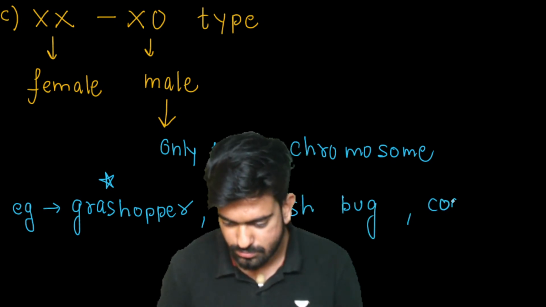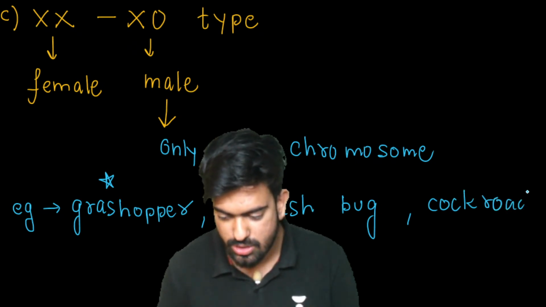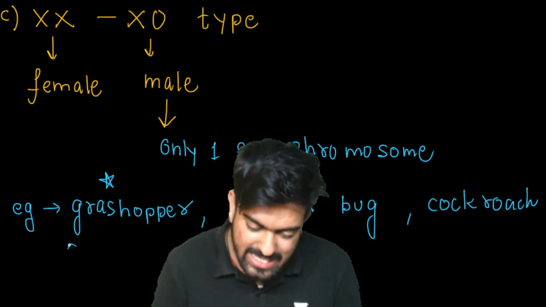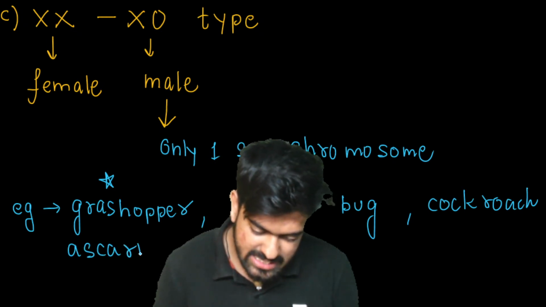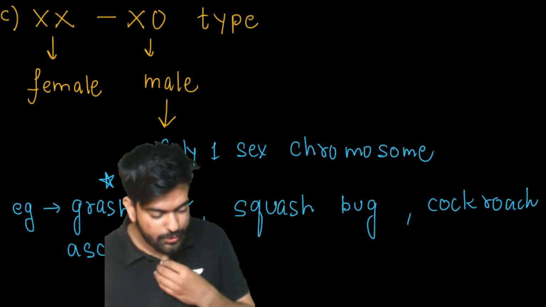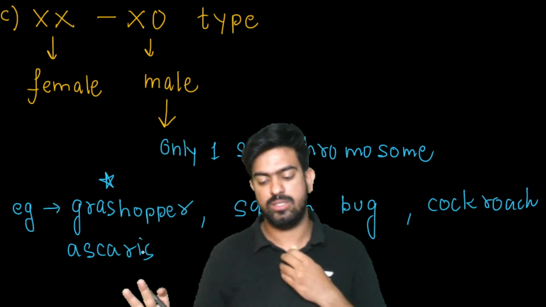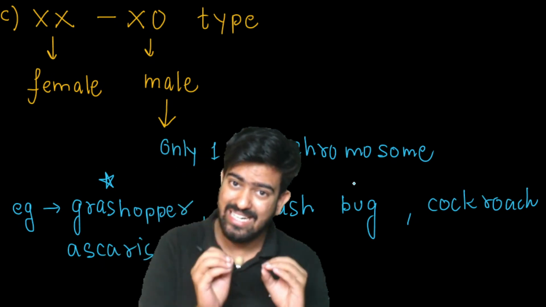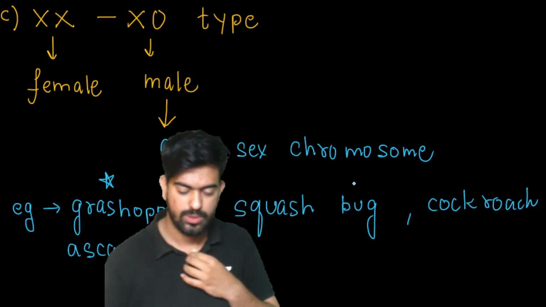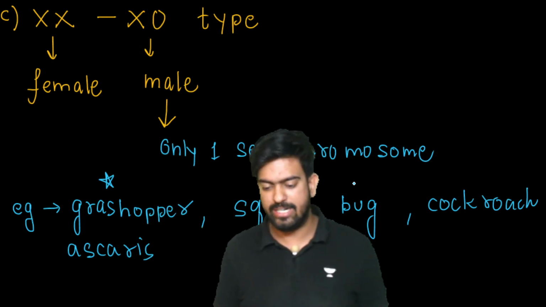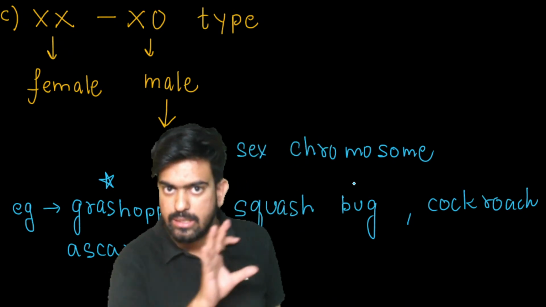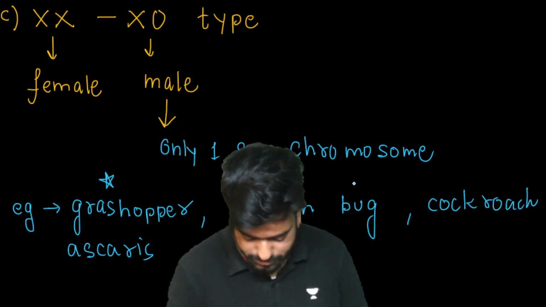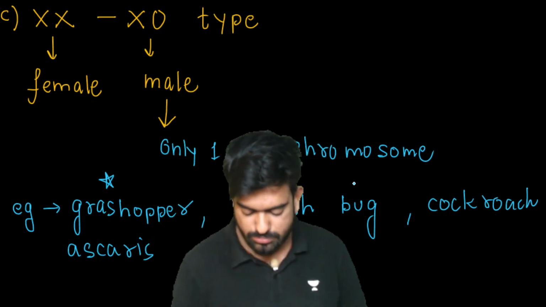cockroach, and then we have one more, which is ascaris. Okay. So what you have to do is that at least you have to learn this. Grasshopper तो याद करना ही करना है, बाकी याद कर लो तो ज्यादा अच्छा. Clear? Okay. Not more than that. Not more than this. Whatever I have written, it's sufficient. Clear to everyone? Yes or no?